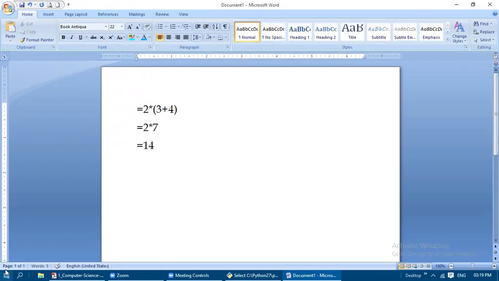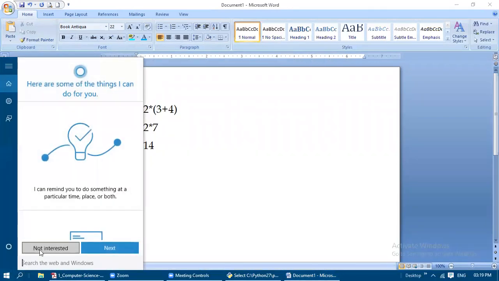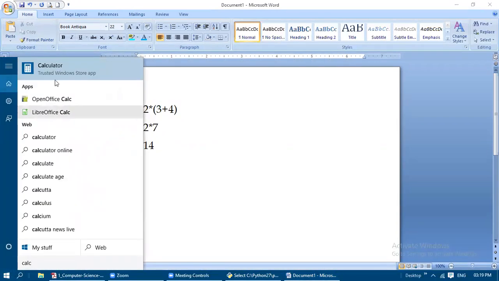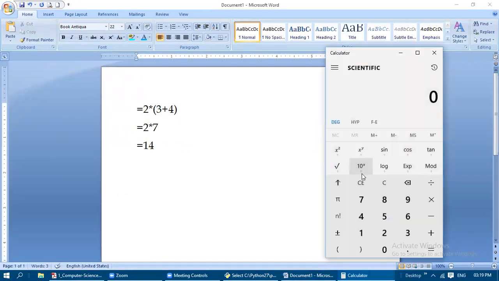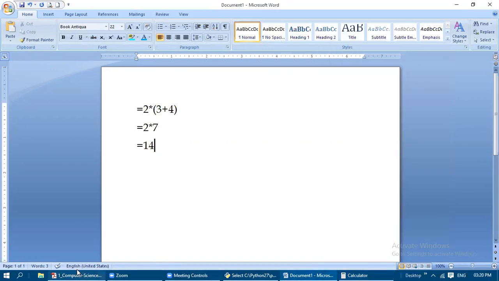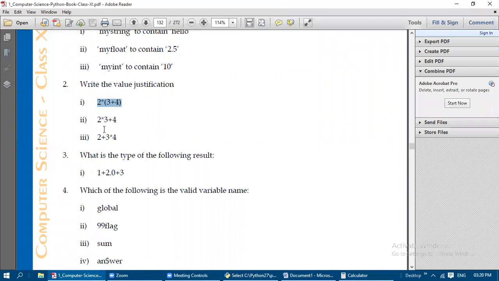Let us check with the calculator also. Whatever you have tried, you just check it with the calculator also. We will check whether this answer is correct or not. So 2 into 3 plus 4. We need to follow the precedence of operators concept. So 2, multiplication symbol, within brackets we give 3 plus 4, close the bracket. Similar to what we typed here, in this calculator also, just give equal to. So the answer is 14. So its answer is correct. In the same way, you just try the other two also.